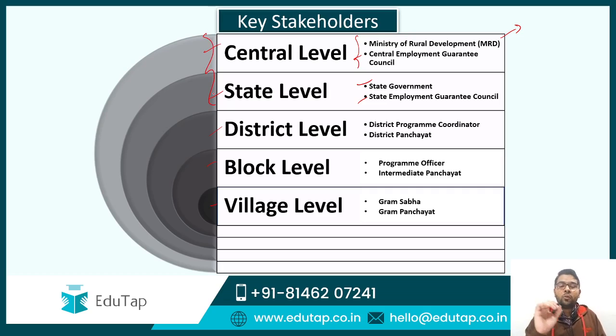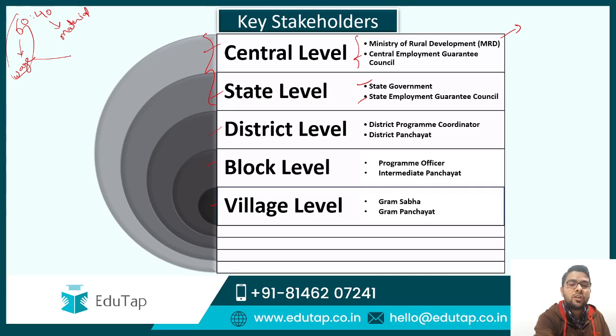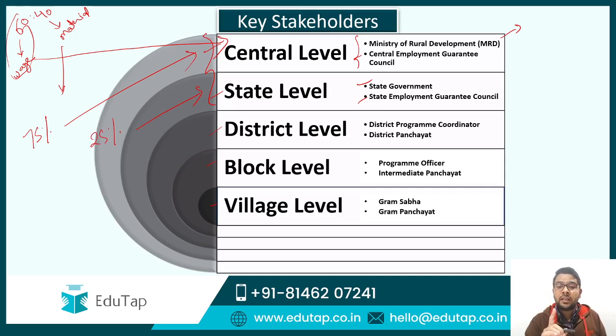Now I want to bring up that one point again, which was about the 60:40 wage and material ratio. So guys, now we will talk about the sharing pattern, how this cost will be borne and who will bear these costs. So this 60% wage cost will be entirely borne by the central government, and out of the 40%, 75% will be borne by the central government, and the remaining 25% will be borne by the state government. Moreover guys, one more expense that the state government will bear is, if you remember, the unemployment allowance. Yes, please do not forget these points. These points are really important from our exam point of view.